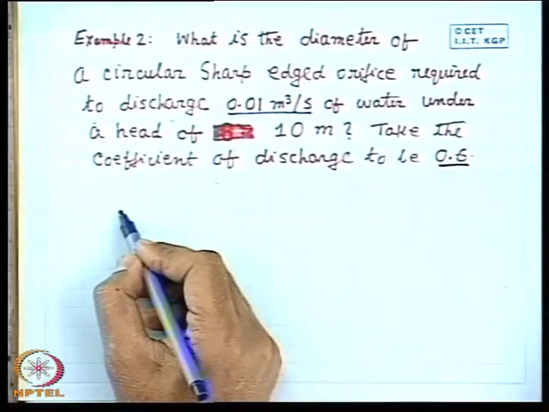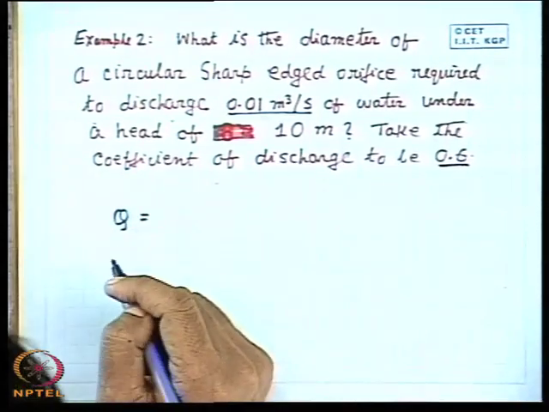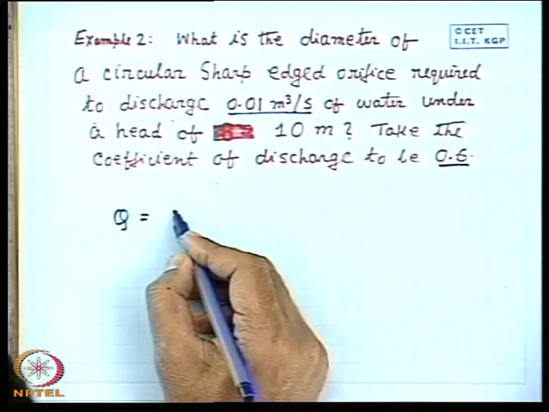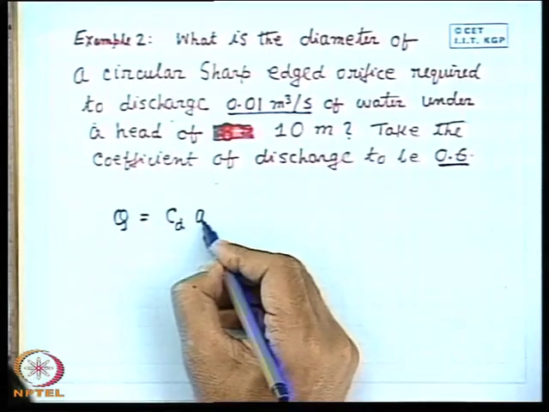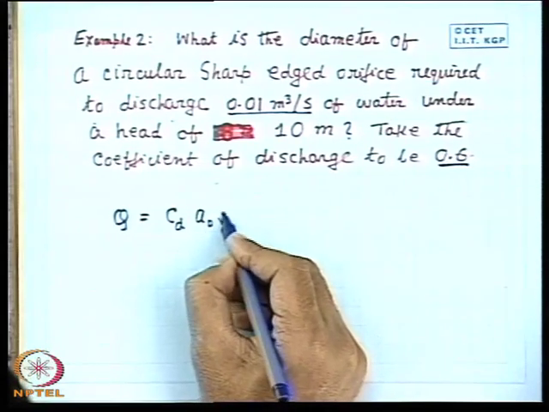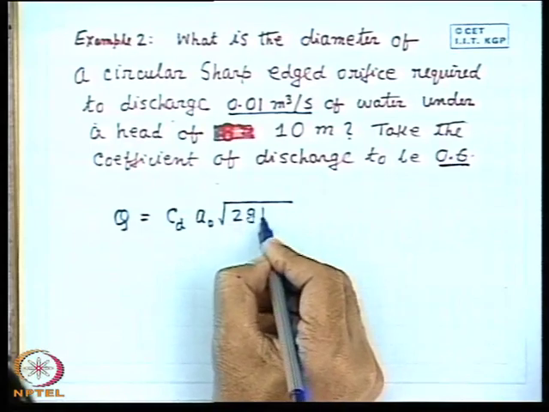As we know, the discharge through an orifice under a constant head in a tank is given by CD, that is the coefficient of discharge, into the area of the orifice, into root over 2gH.